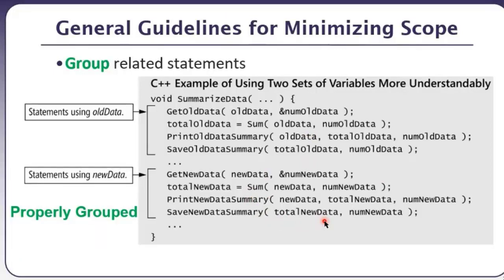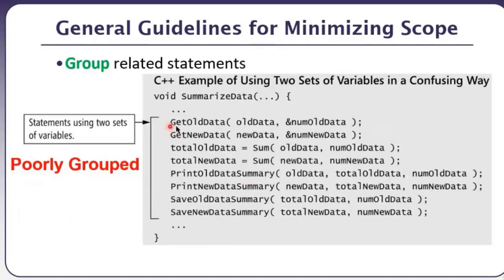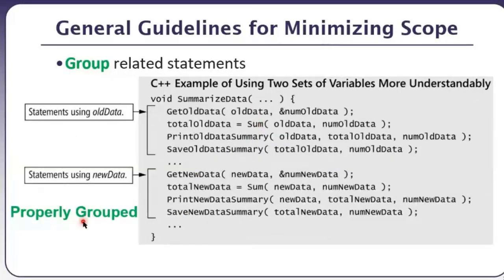Okay, so that actually helps us again minimize the scope, because again, the lifetime of old data variables has been reduced. The lifetime of new data variables has also been reduced. Whereas in this case, the lifetime starts from here and ends here for both the type, old data and new data. यहाँ पे मैंने इस्तेमाल करना start कर दिया, तो it's a poor approach, and good approaches here in front of you.